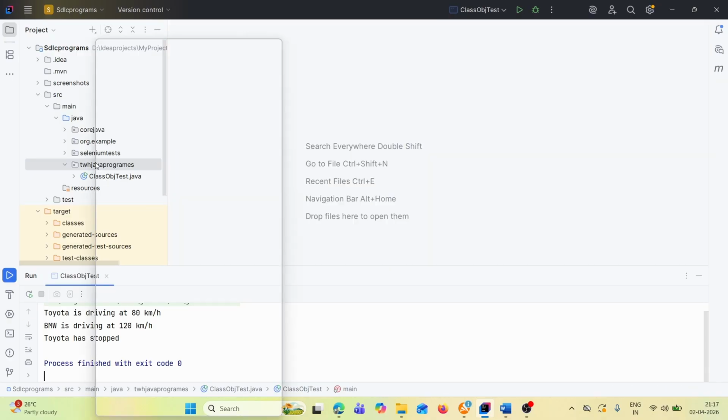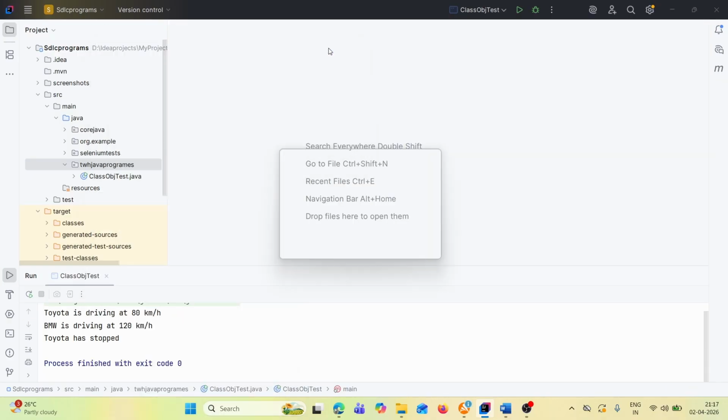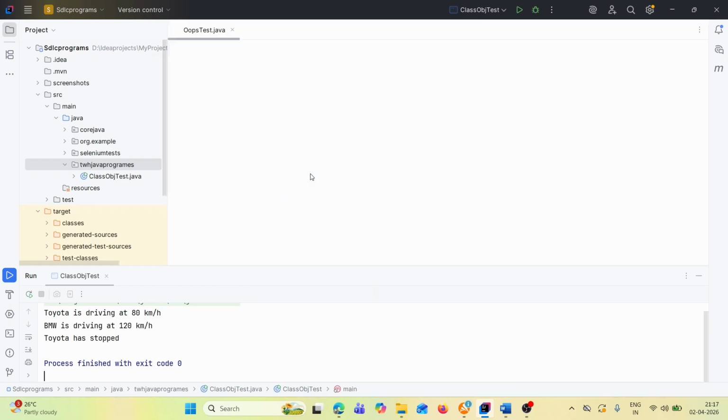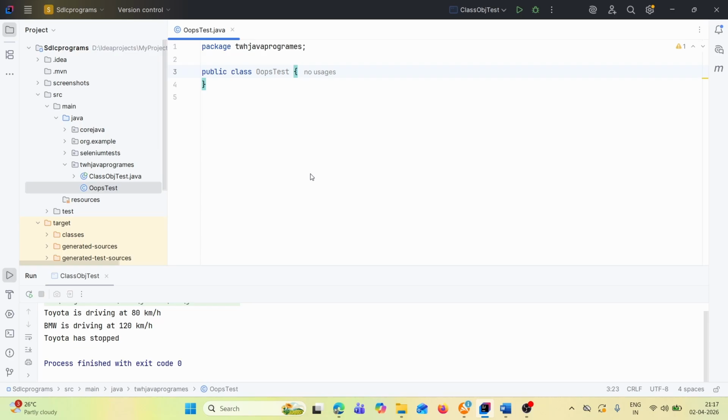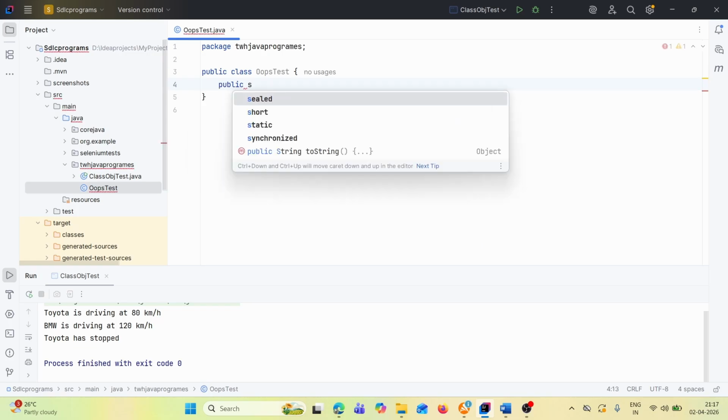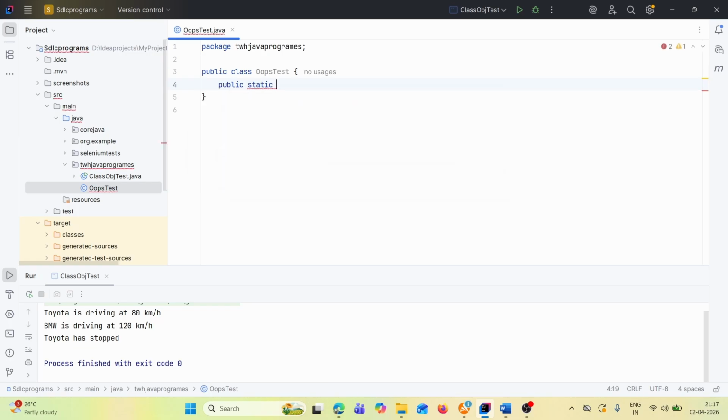Let's say the class name is OopsTest, or any meaningful name you can provide. I have given just OopsTest. Then let's write down the main method, public static void main. Okay, this is the main class.